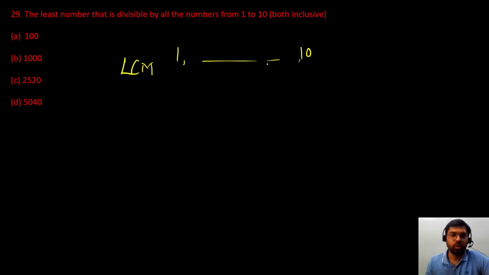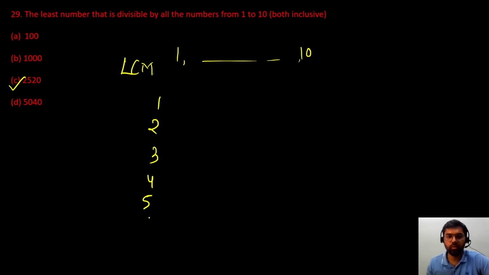Okay. So if we go by the option approach, 10 is not possible, 1000 is not possible. Okay. And 2520 and 5040. So out of these two options, C will be our answer. Okay. If you find out the LCM of all the numbers from 1 to 10, you'll get this number only, 2520. Okay. So let us try to do this question.